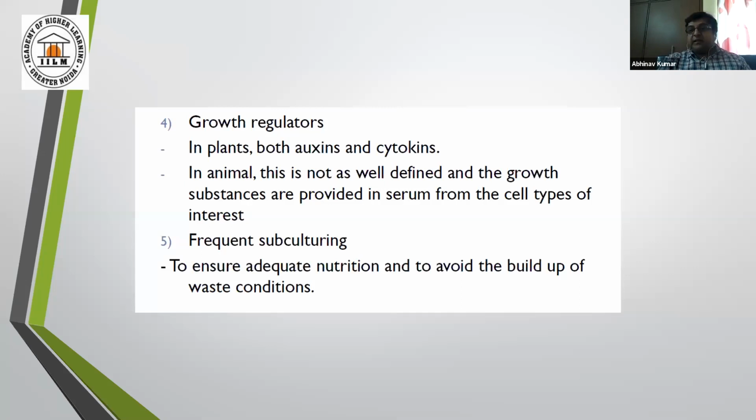And here, just the combination of these two hormones can create a wonder. Fine. And this is where the cost of tissue culture increases.